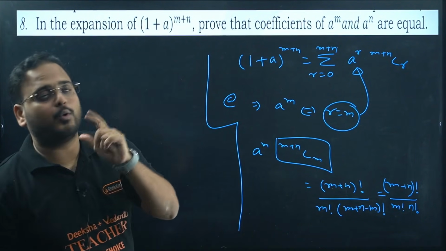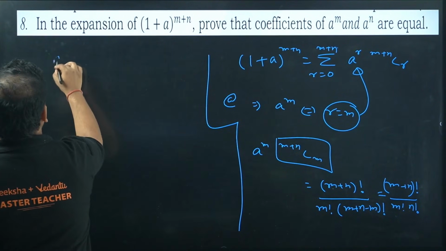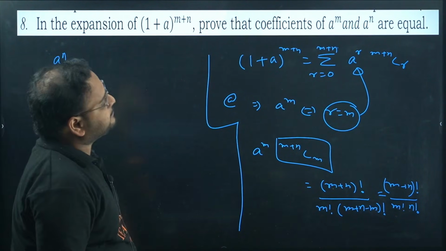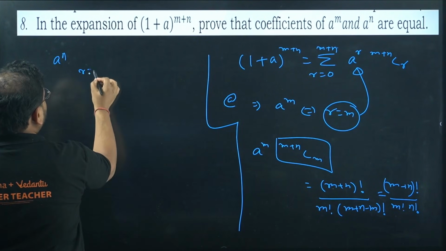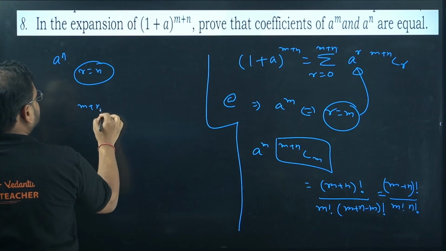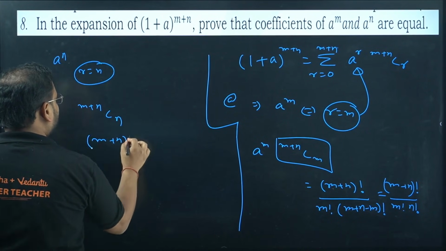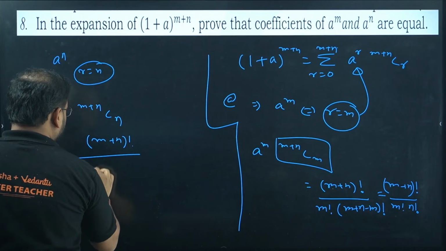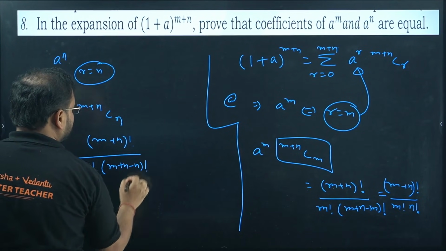The letter m for mango. Now we'll go for n for Nevada. Same result. I'm going to substitute r value as n in this case. So you'll have m plus n C n. So we'll have m plus n factorial by n factorial, then the difference will come. Cancelled.